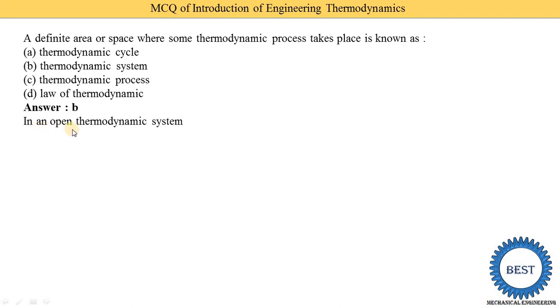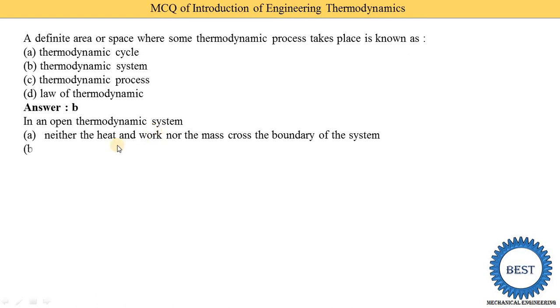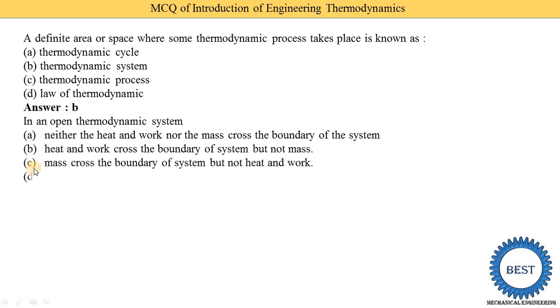In an open thermodynamic system, so there are three types of systems: open, closed, and isolated. From any of these three, at least one or two MCQs are possible in university exams as well as in mid-semester examinations. So we know that in an open thermodynamic system, mass interacts, and energy interacts in the form of heat and work. The options A, B, C and D are given.